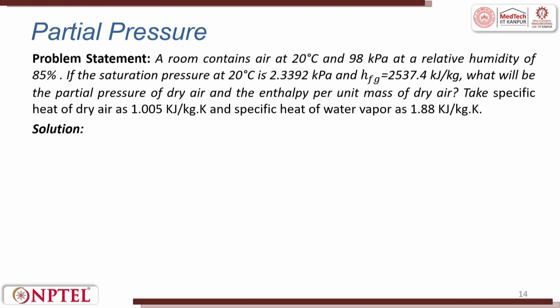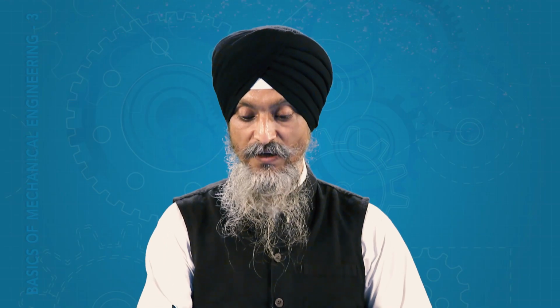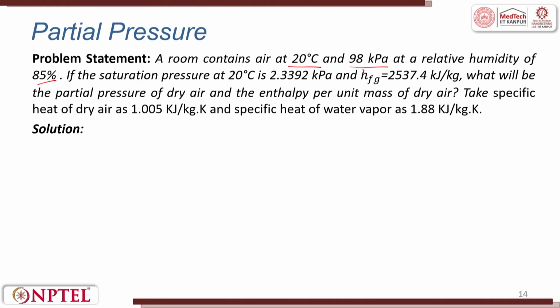A room contains air at 20 degrees centigrade and 98 kilopascal at a relative humidity of 85%. This is a regular room condition, maybe in the month of November or February, when winters are just coming in India, when the temperature is around 20 degrees and pressure is 98 kilopascal. Relative humidity is around 85%.